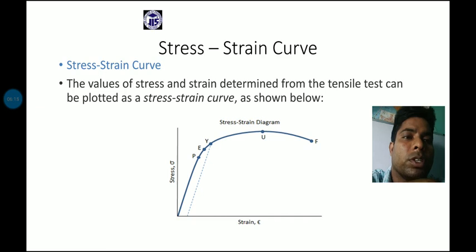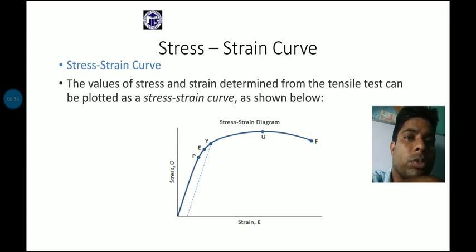That diagram is plotted with some scale, and here there are 5 points: P, E, Y, U, F. Here P is termed the proportional limit, E is called the elastic limit, Y is called the yield point stress, U is called the ultimate stress, and F is also known as the breaking stress.